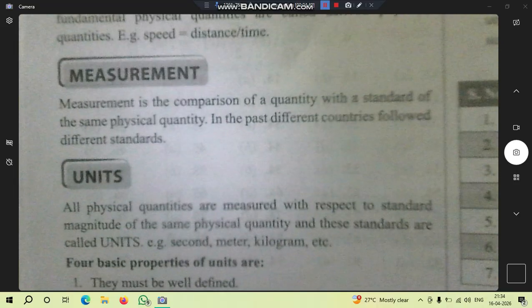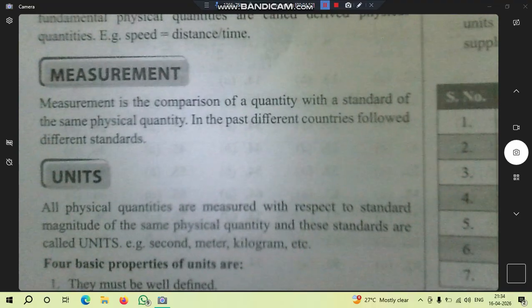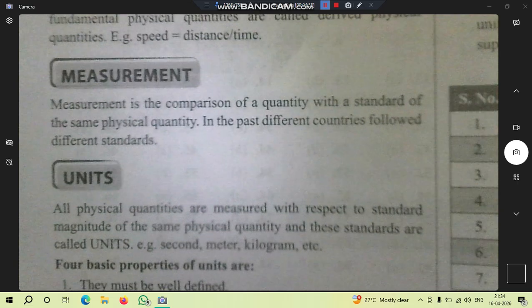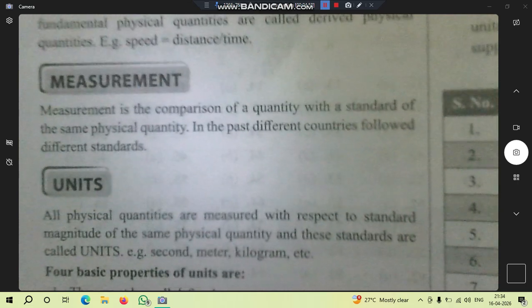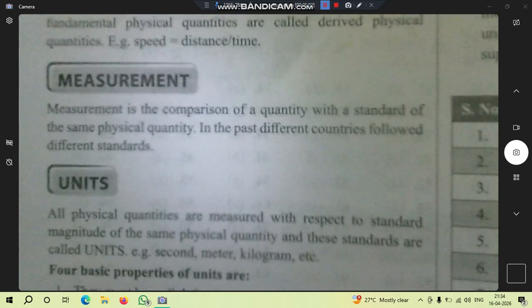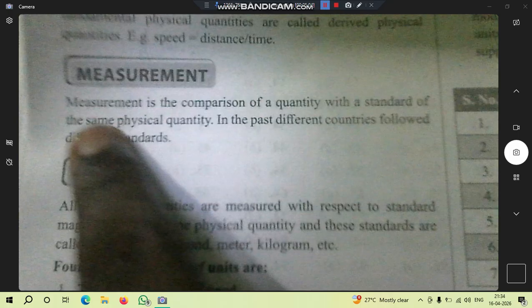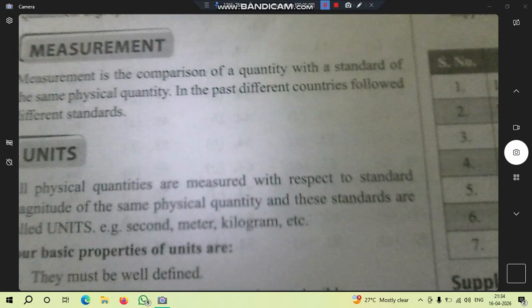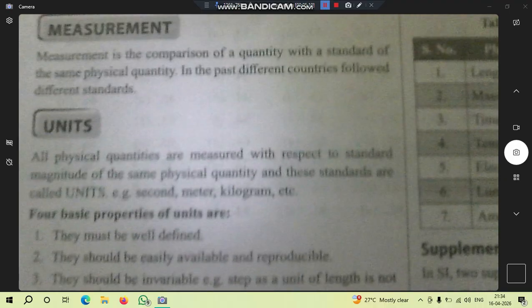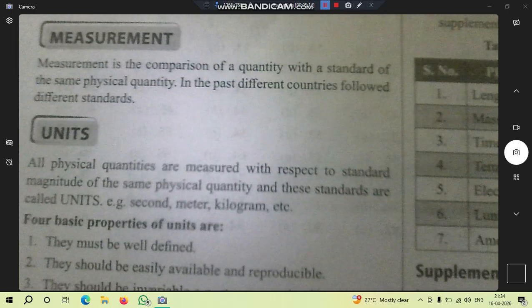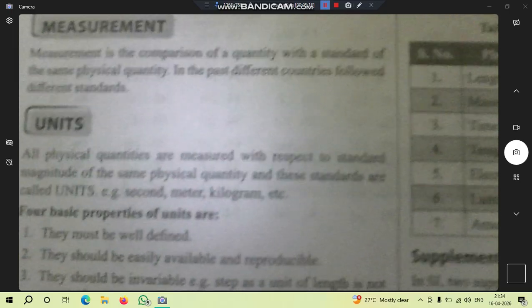Next is measurement. Measurement is the comparison of a quantity with a standard of the same physical quantity. In the past, different countries followed different standards. Measurement is the comparison of a quantity with a standard of the same physical quantity.